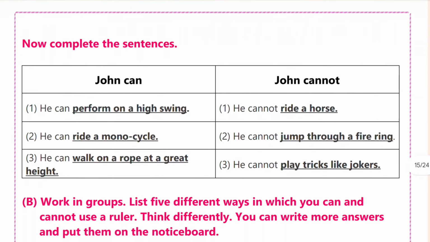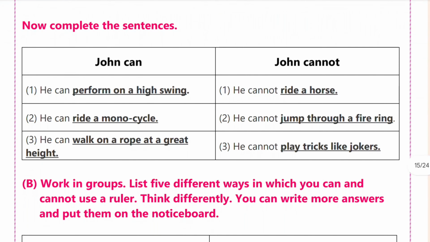Now complete the sentences. John can and John cannot. John can. First, he can perform on a high swing. Second, he can ride a motorcycle. Third, he can walk on a rope at a great height. John cannot. First, he cannot ride a horse. Second, he cannot jump through a fire ring. Third, he cannot play tricks like jokers.